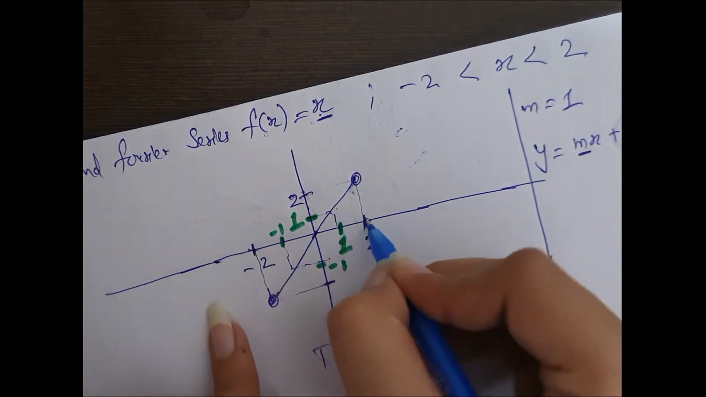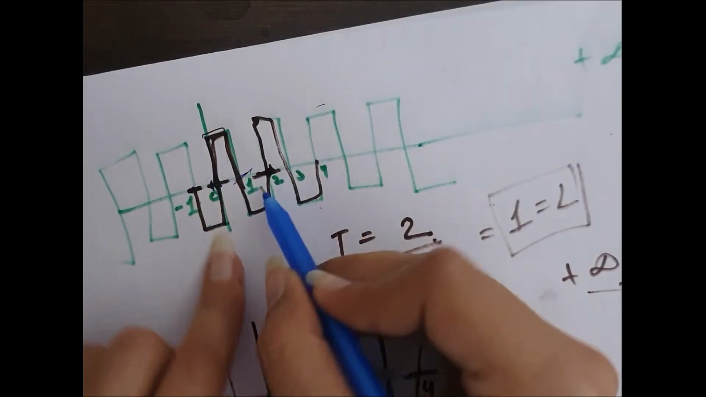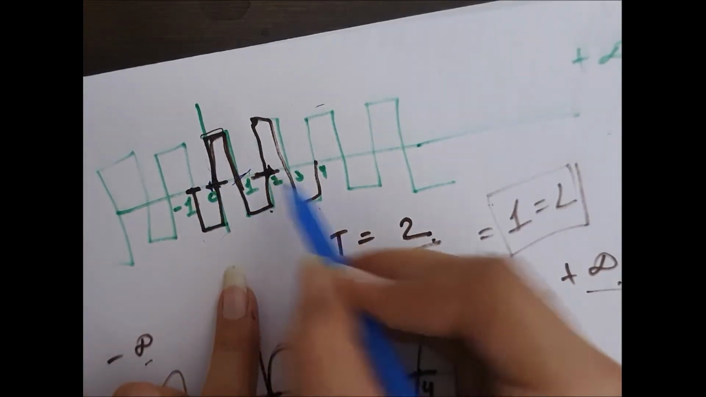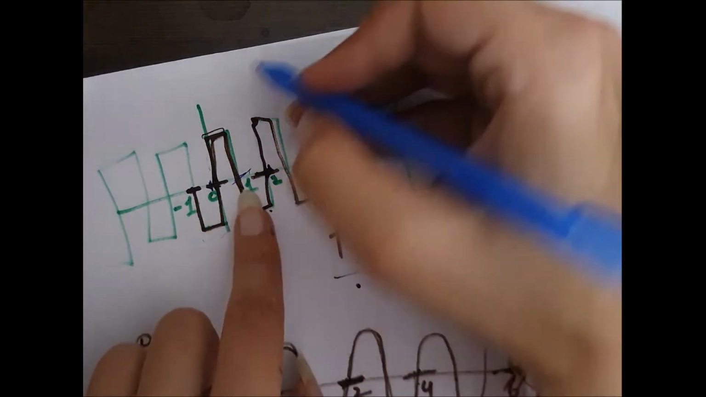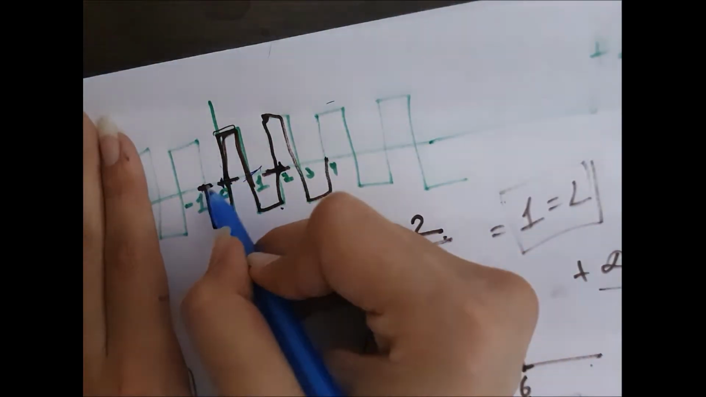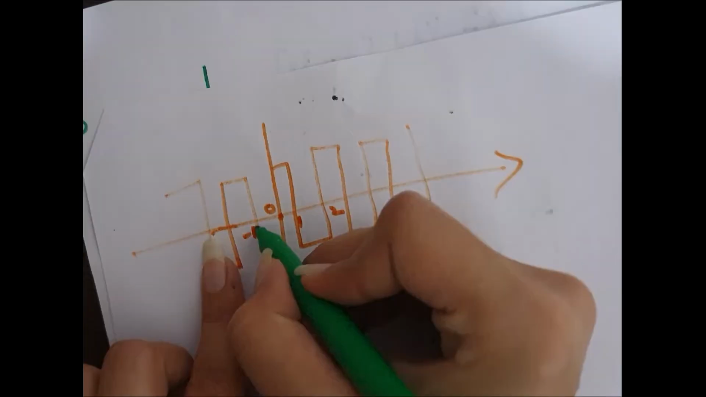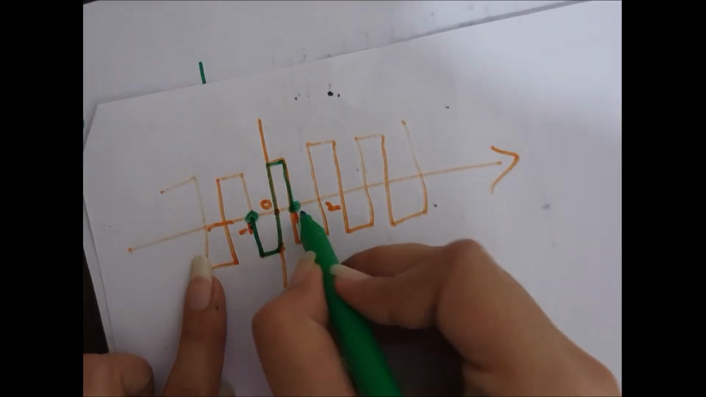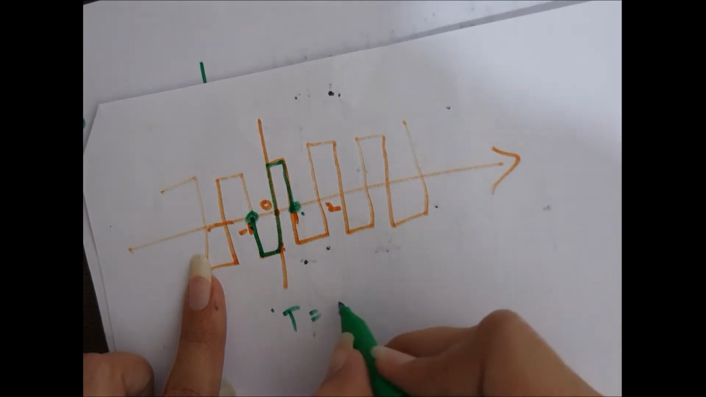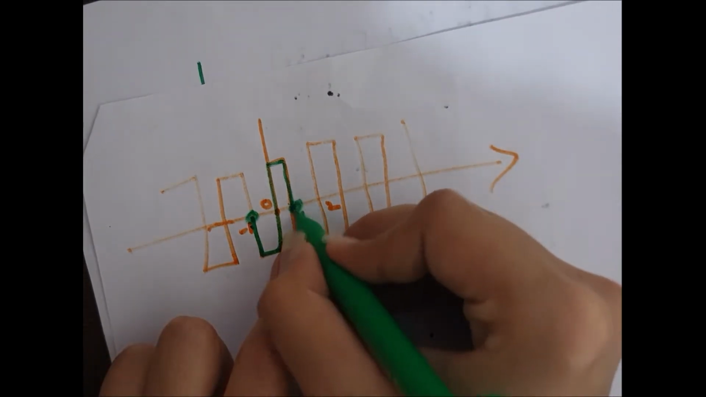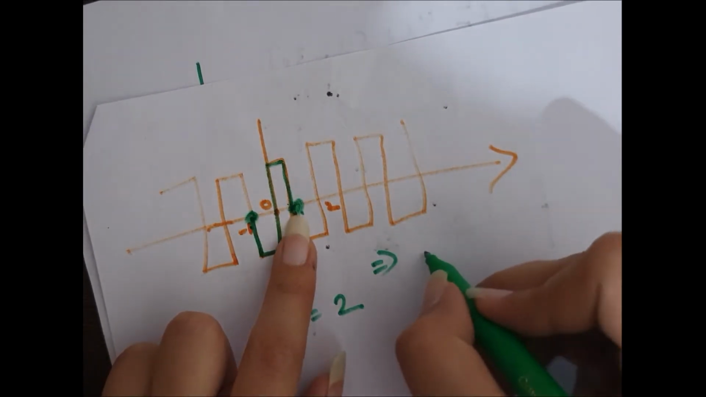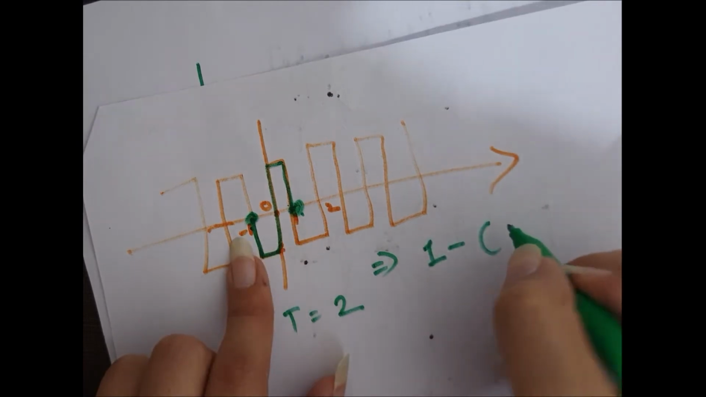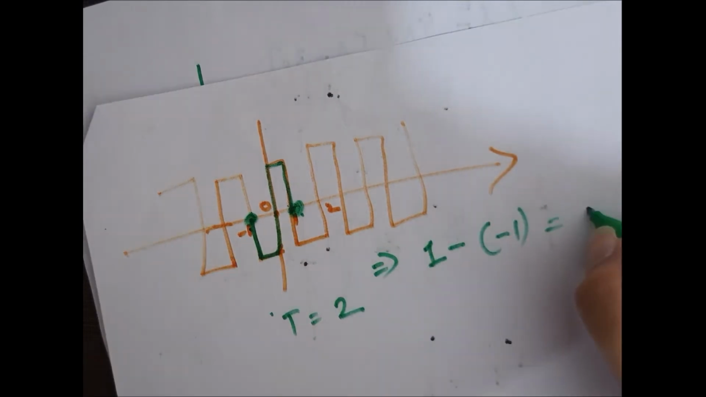It's from minus 2 to 2. Here from 0 to 2, we are seeing that the function is repeating itself. So its time period is 2. If we see from minus 1 to 1 also, the length comes out to be 2, that is upper limit minus lower limit: upper is 1, minus lower is minus 1. It again comes out to be 2.